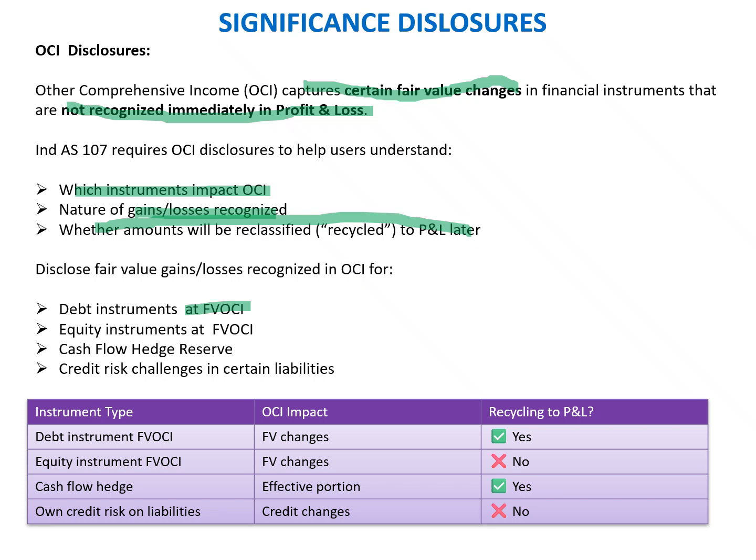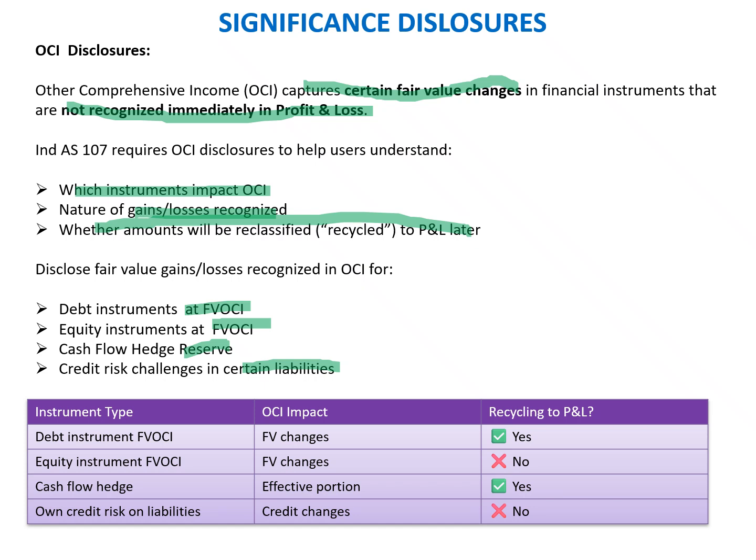In which case, any fair value changes on the reporting date would be shown under OCI. Equity instruments: if the election has been taken at initial recognition to classify as FVOCI, any changes in value would be classified under OCI. Then cash flow hedge reserves, and the last one is credit risk changes in certain liabilities.